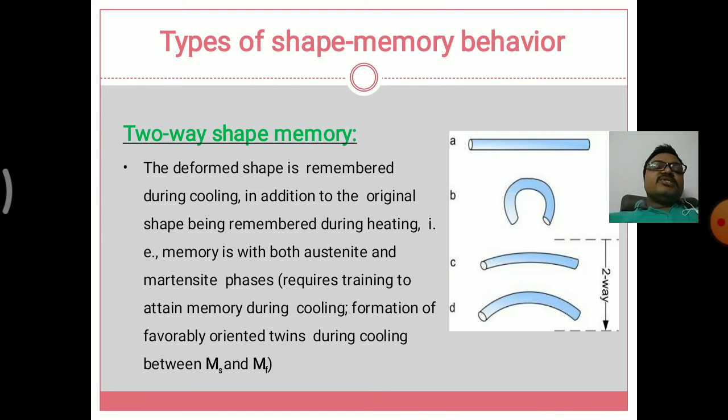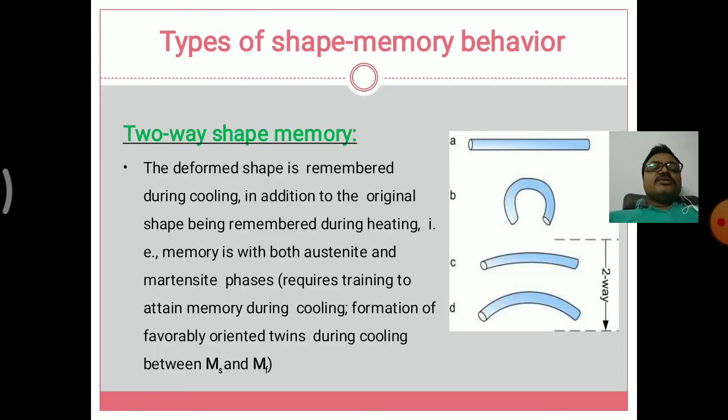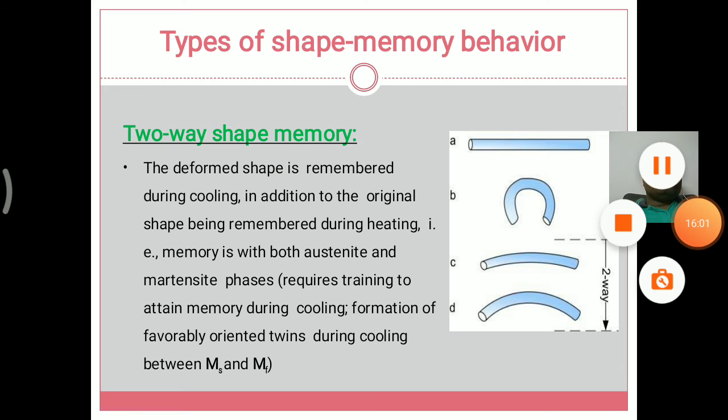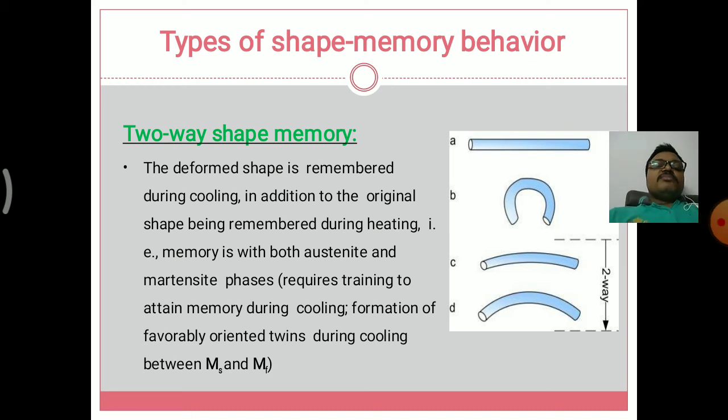And the second one is the two-way shape memory effect. We have seen the one way shape memory effect. Next we are going to see the two way shape memory effect. In the one way shape memory effect only one deformation occurs, but in this two way shape memory there are two ways, so we can use it in two deformed ways also. First we convert it from the austenitic phase to the martensitic phase, and then from the martensitic phase back to the austenitic phase.